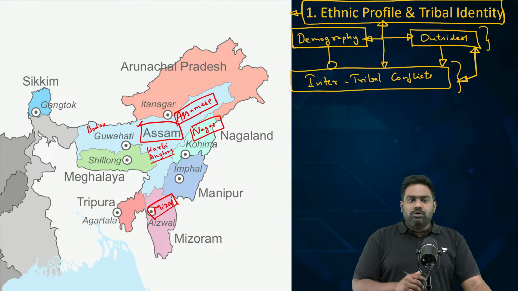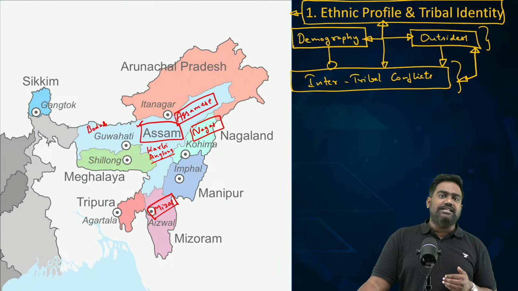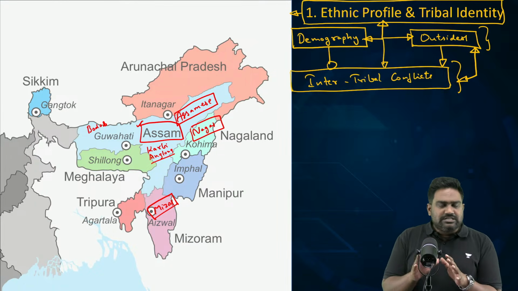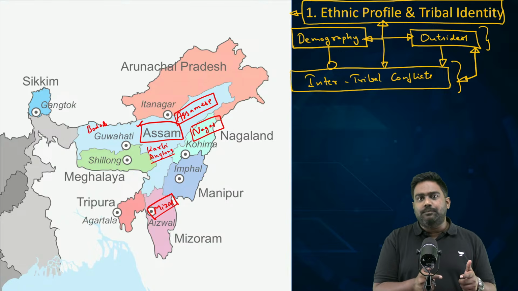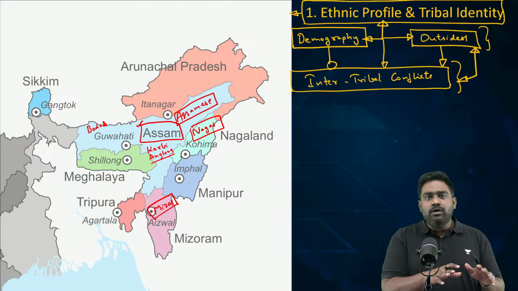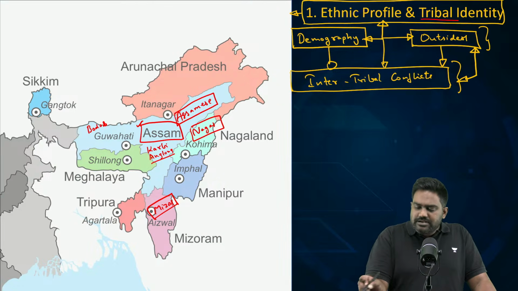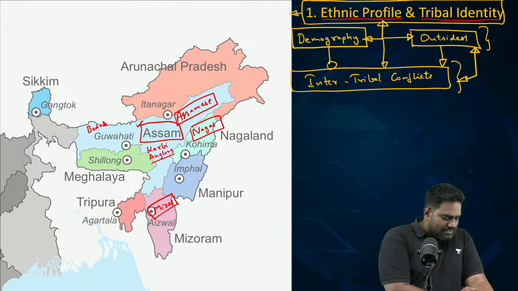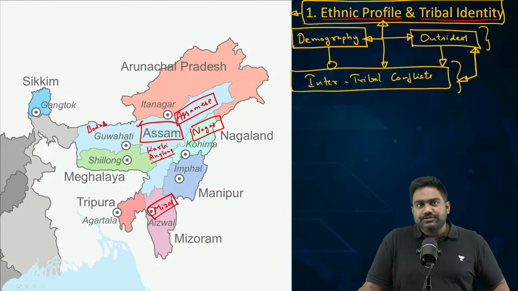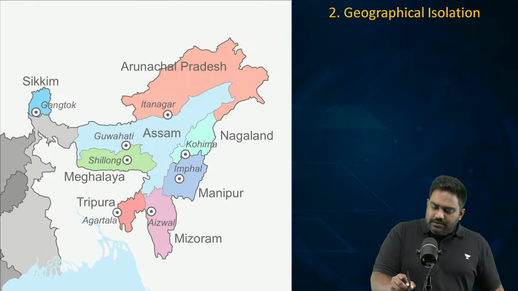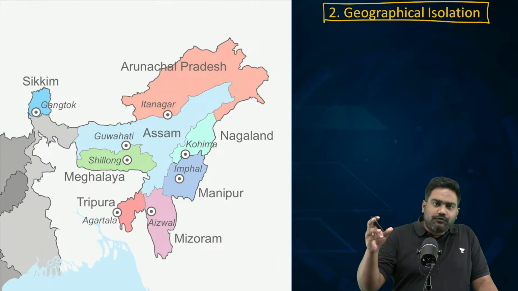So, the tribal root causes are inherently responsible for some of the insurgent movements that we have seen in this region. I'm not saying this is the only reason. This is one of the factors related to the geography and demography of the place, which makes the region so prone to so many insurgent movements. The question of tribal identity and the ethnic profile of this region has been one of the important factors which has contributed to this.